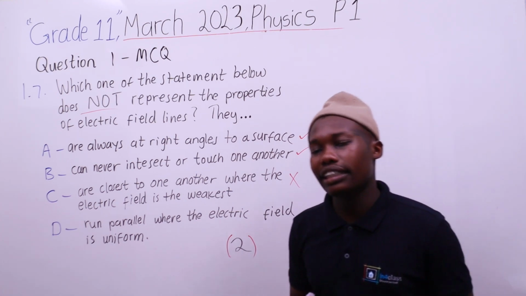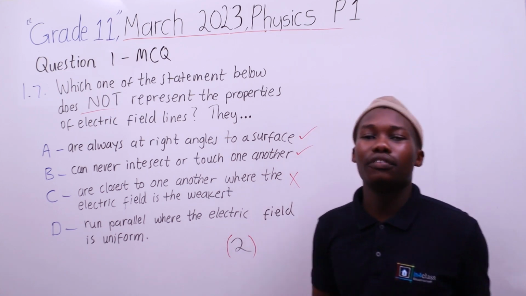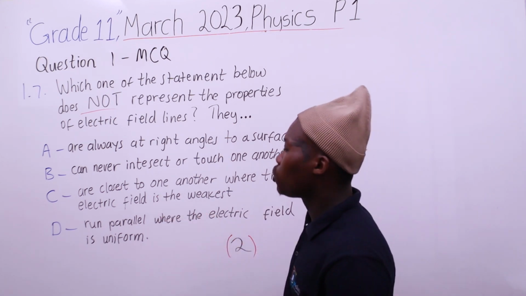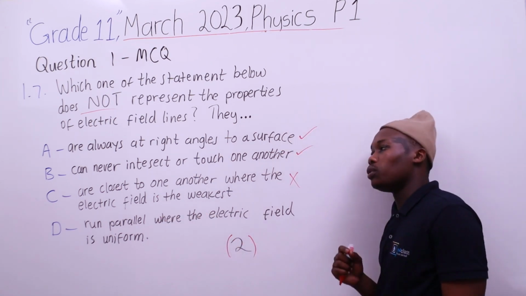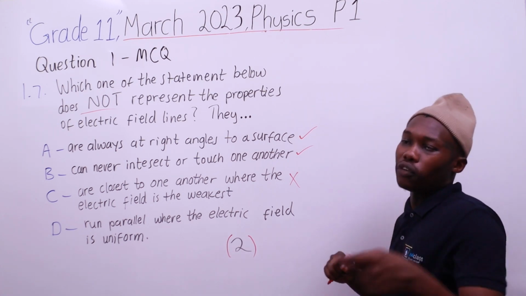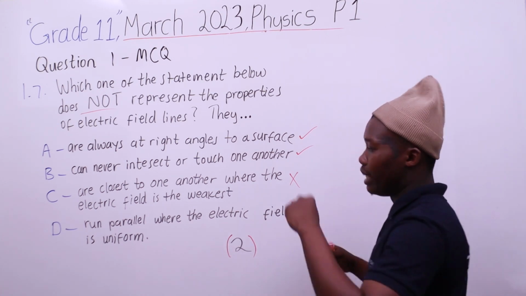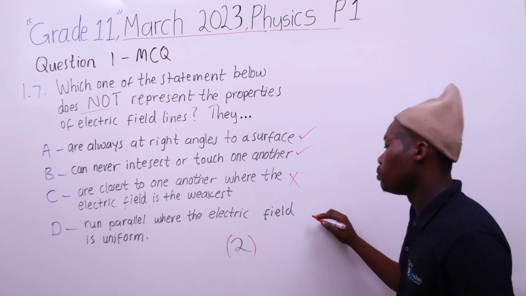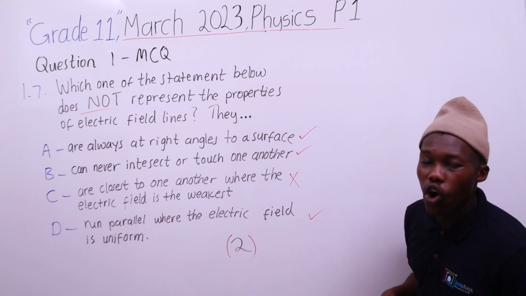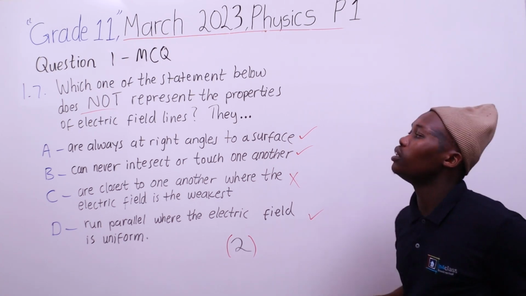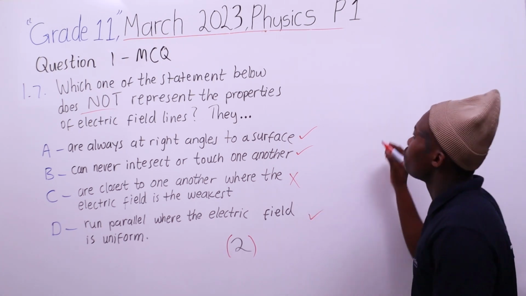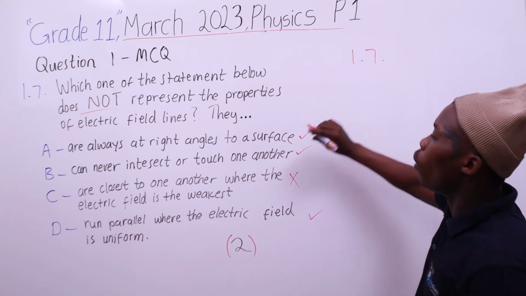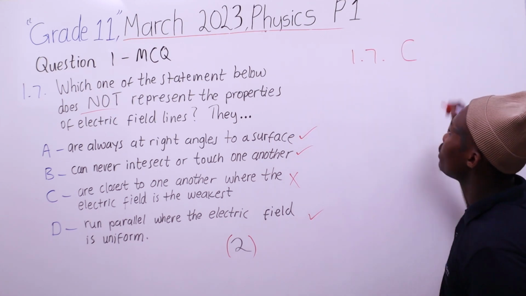The smaller the distance, the greater the force. If they are close to one another, it means the distance between them is short, so the force that exists, the electric field, is strong. They run parallel where the electric field is uniform, yes. We want the wrong one, so our answer for question 1.7 will be C.